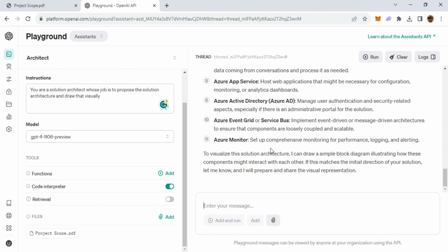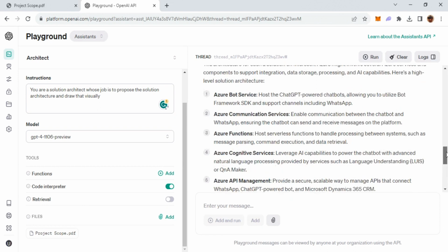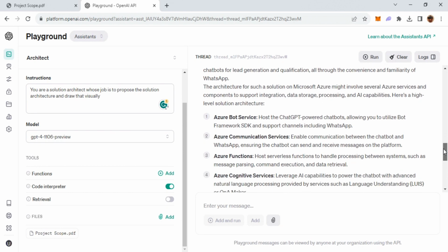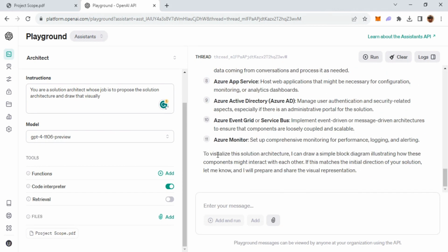Okay, after a bit of to and fro, it is able to read the requirements and then propose some of the key elements which are going to be part of the solution architecture. And these are the services which it has proposed: Azure Function, Cognitive Services, API Management, and others. And now, as I provided in the instruction, it is also asking me, do you want to visualize it? And that's where we want to leverage the Code Interpreter capability to import the required Python libraries on the fly, and actually build that architecture.